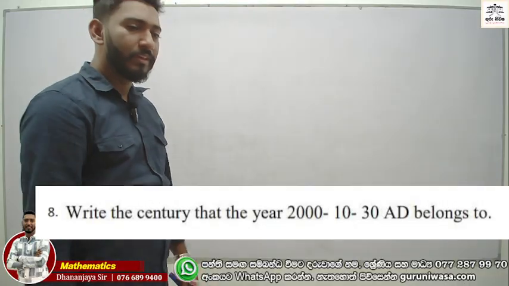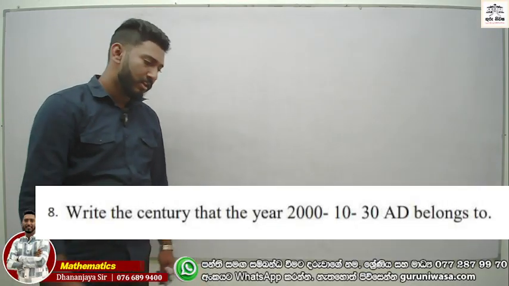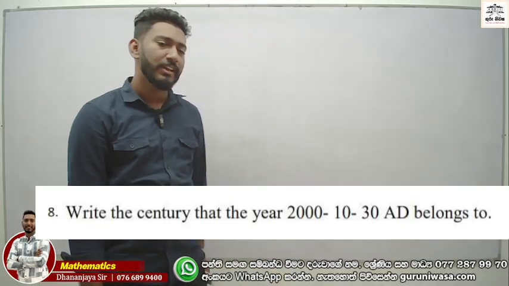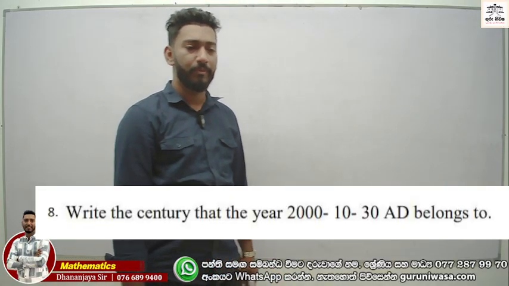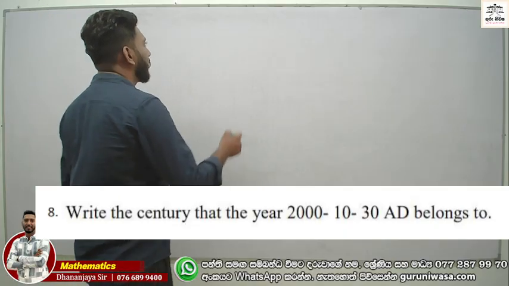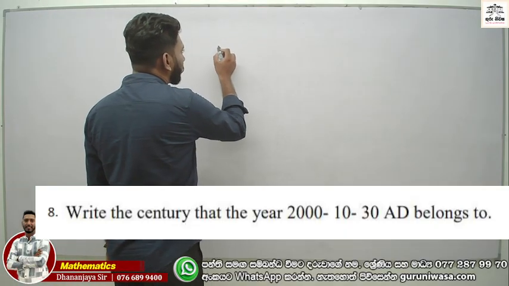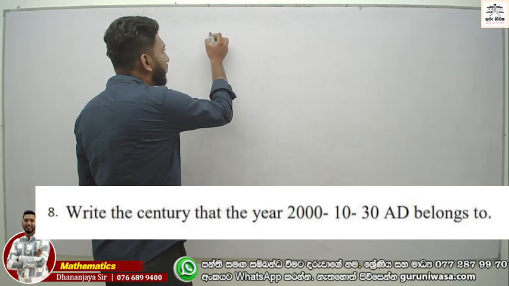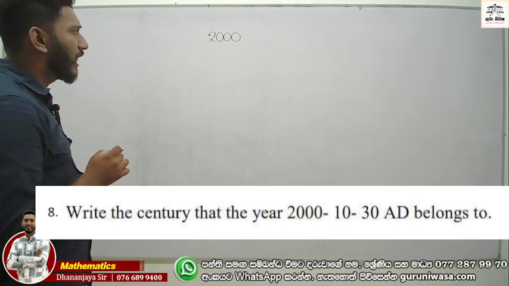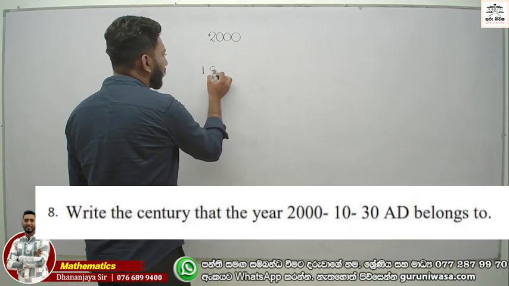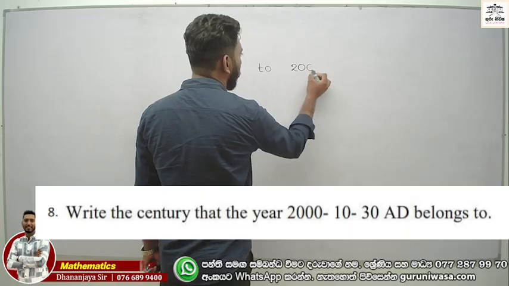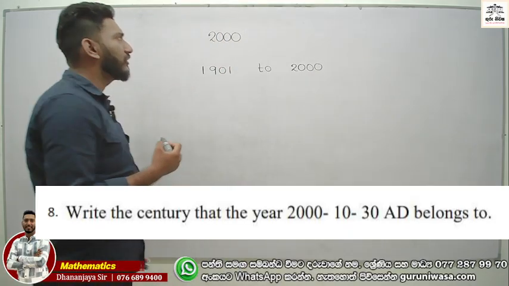Now, question number 8. Write the century that the year 2000 belongs to. Look at this. The year is 2000, and we know 1901 to 2000 is the 20th century. The short method is to eliminate the two zeros.